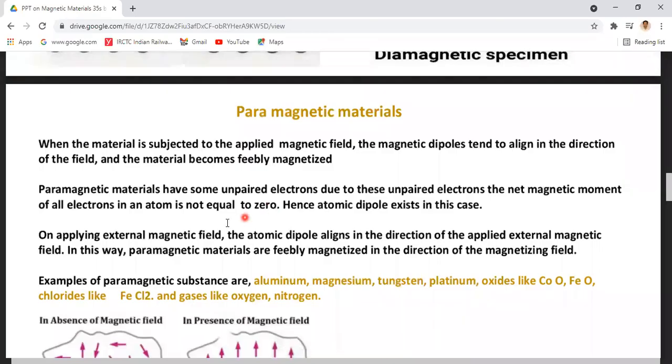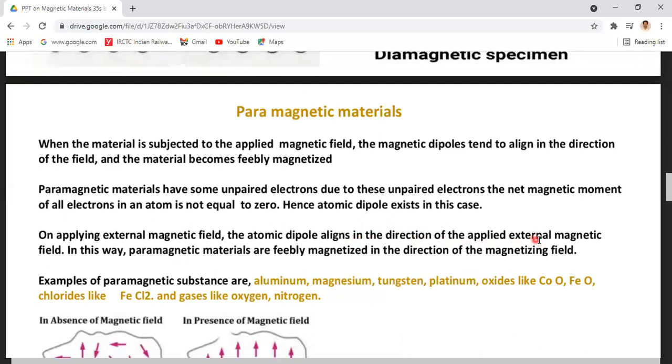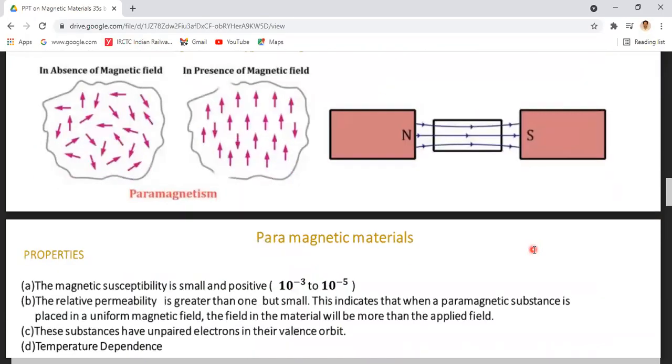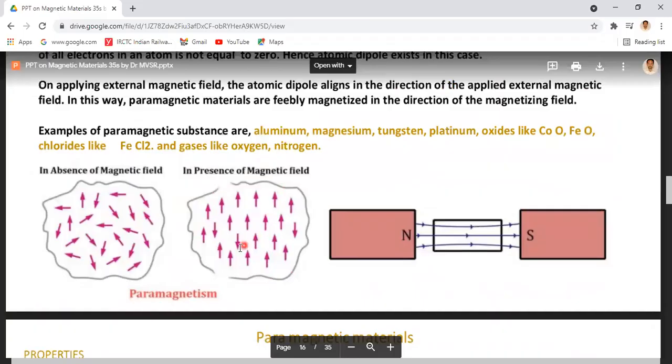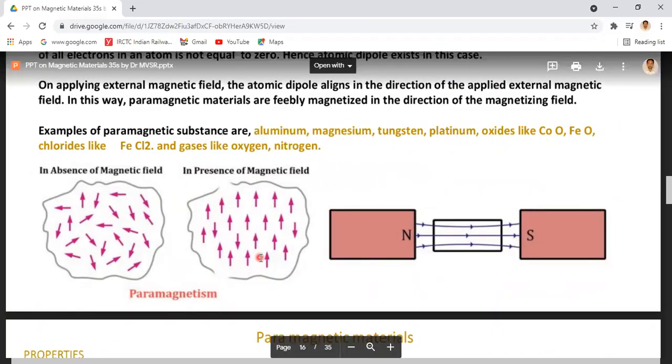On applying an external magnetic field, the atomic dipoles align in the direction of the applied external magnetic field. In this way, paramagnetic materials are feebly magnetized in the direction of the magnetic field. That means these paramagnetic materials are magnetized in the direction of the applied magnetic field.